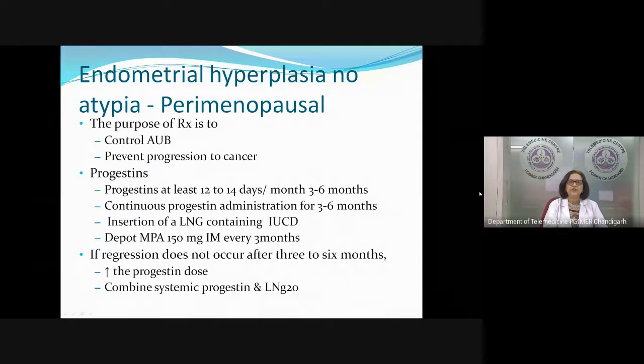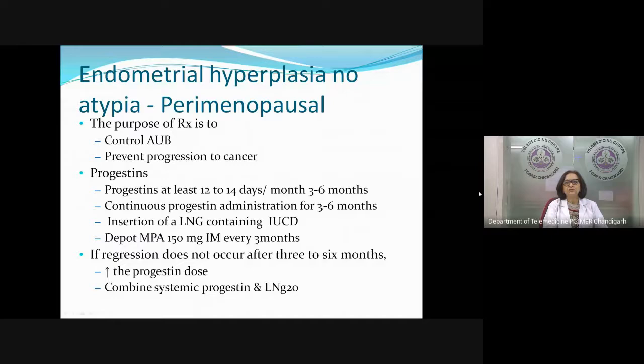So we need to give progesterone for at least 12 to 14 days for 3 to 6 months. You can do this cyclically for 12 to 14 days, or even give continuous progesterone for 3 to 6 months. Any of the oral preparations that we just talked of, you can also insert LNG if the patient is willing. We can also give injectable.